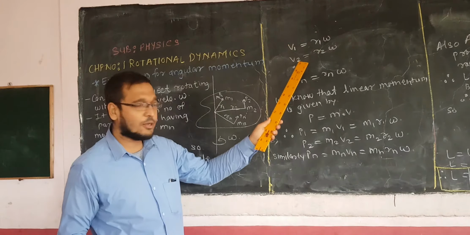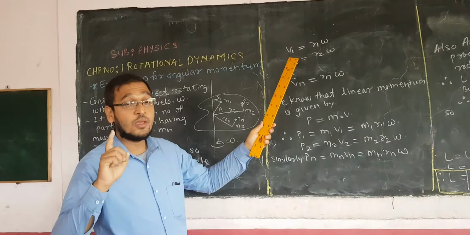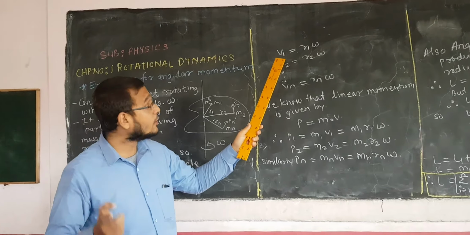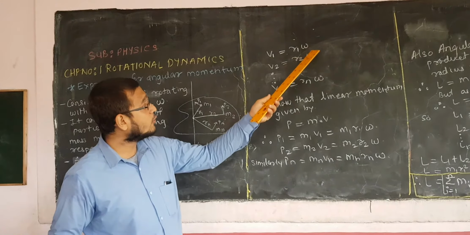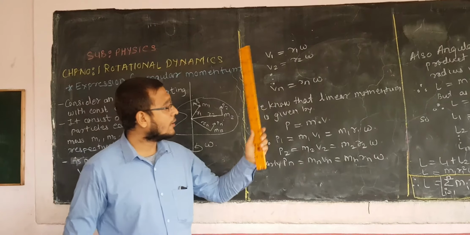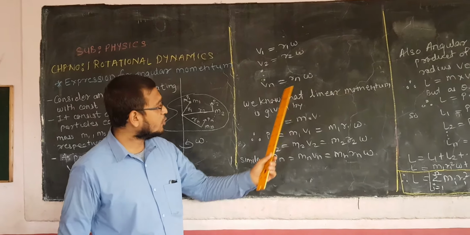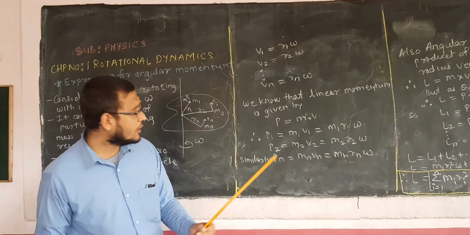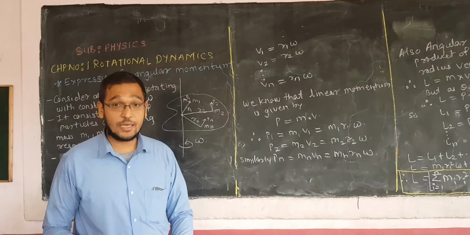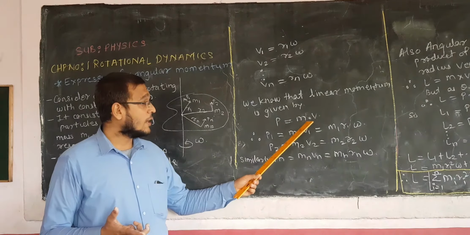So we have to determine the velocity as we did in the first expression of finding kinetic energy of a rotating body. So v1 equal to r1 omega, v2 equal to r2 omega, similarly vn equal to rn omega. Now, what is linear momentum? Linear momentum is the product of mass into velocity.